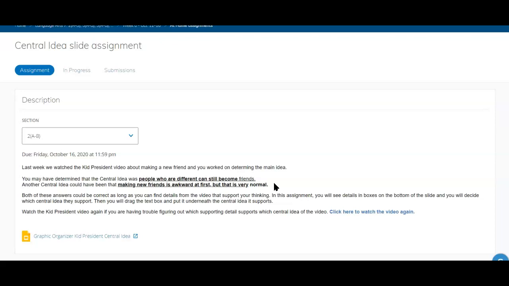As long as you can support your thinking about the central idea with details from the video, we call that text evidence, then you have a strong answer. In this assignment, you will see details in boxes on the bottom of the slide that you will decide which central idea they support. Then you will drag the text box and put it underneath the central idea it supports.